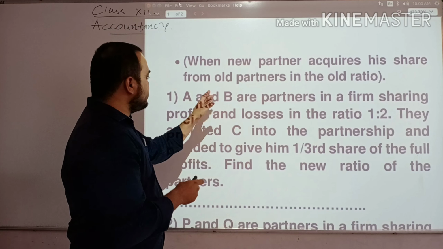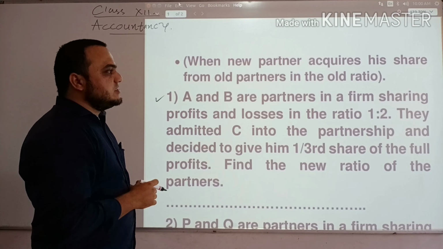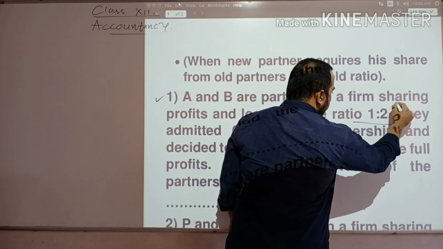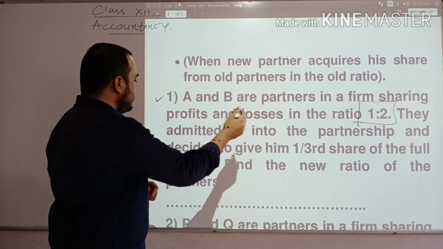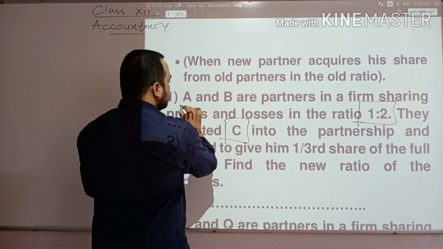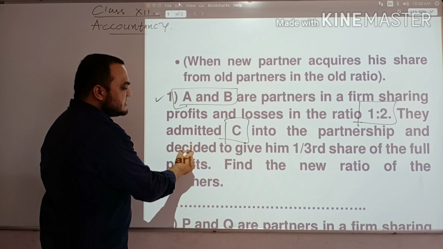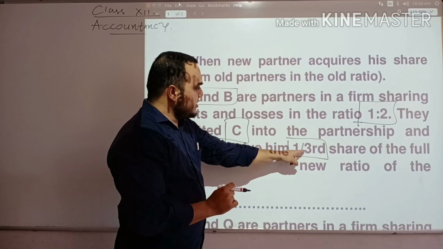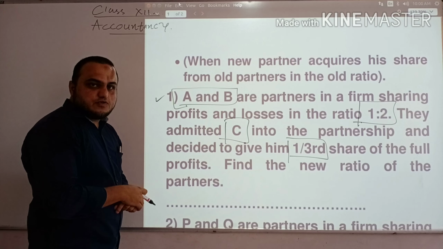So the question is here in front of you. A and B are partners in a firm sharing profit and loss in the ratio of 1:2. 1:2 is the old ratio. They admitted C, a new partner. A and B are already partners, and C is a new partner into the partnership, and they decided to give him 1/3 share of the full profit. Find out the new ratio of the business.